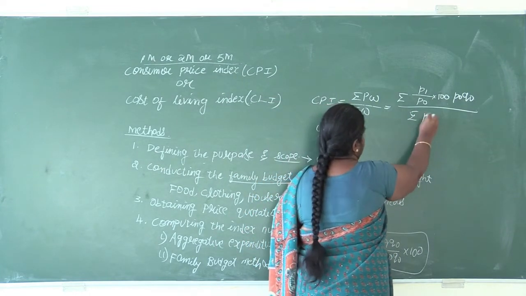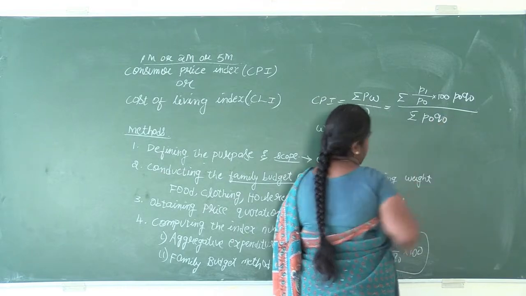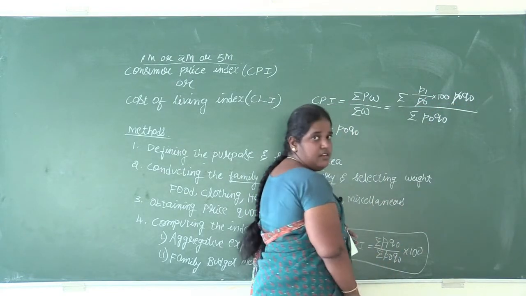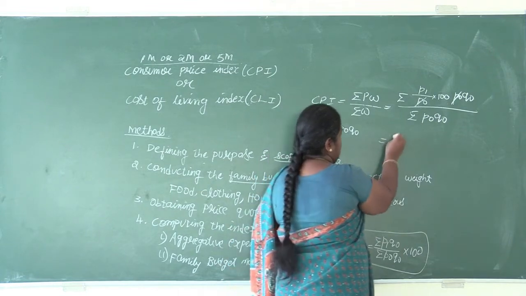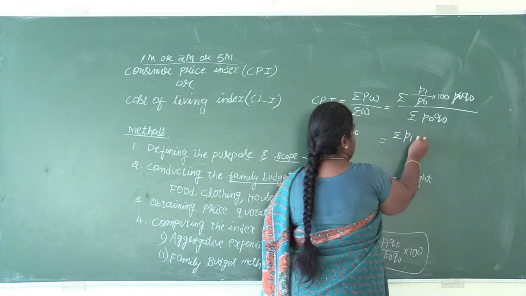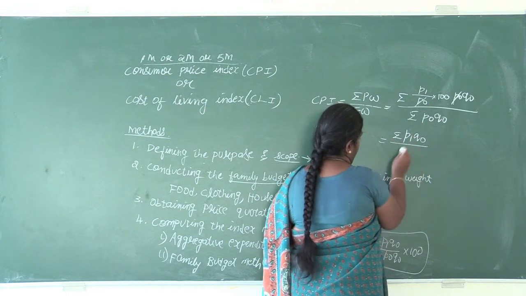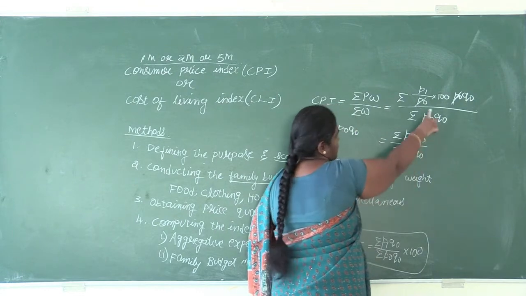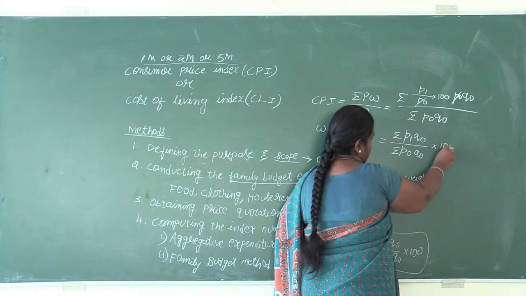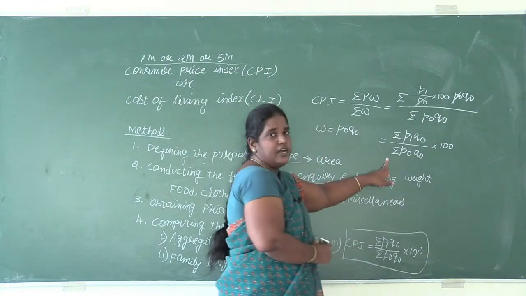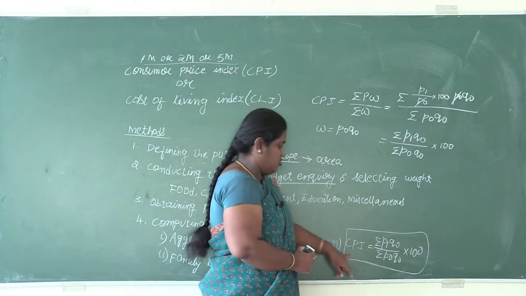W is P0 Q0. So here P0 and P0 will get cancelled. What is remaining in the numerator? It is sigma P1, and I'll take Q0 here, divided by sigma P0 Q0 into 100. Which formula is this? This is the formula of the aggregative expenditure method.